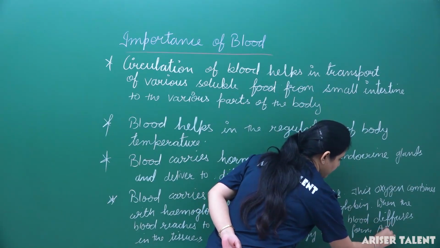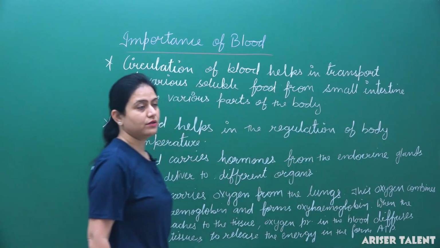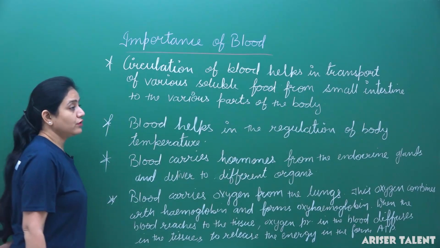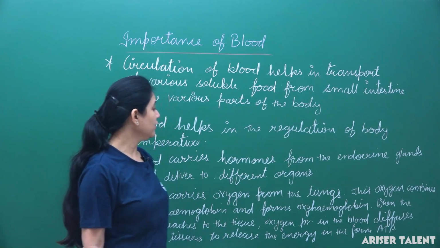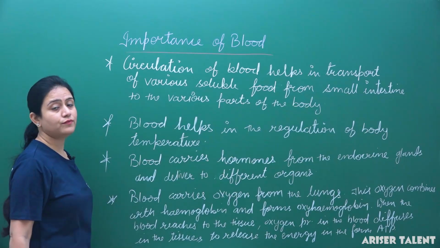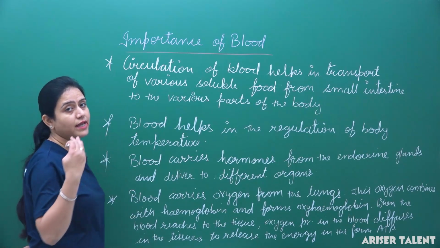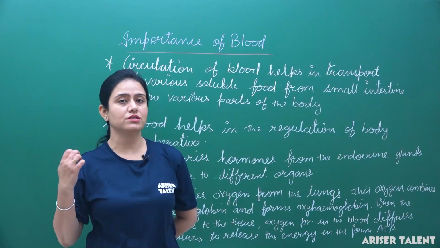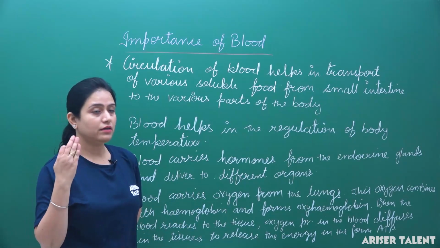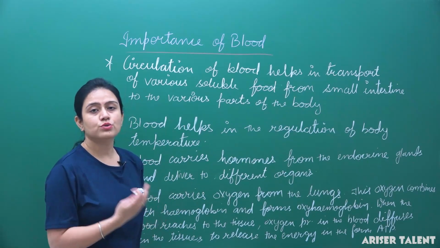ATP means adenosine triphosphate, which provides energy for the different activities. These are the functions of blood: it carries oxygen from the lungs and passes this oxygen to the tissues.